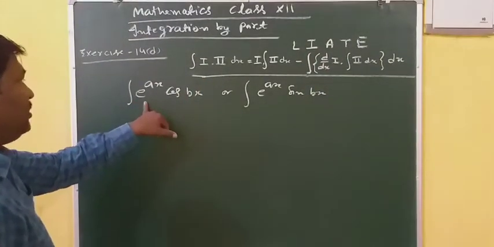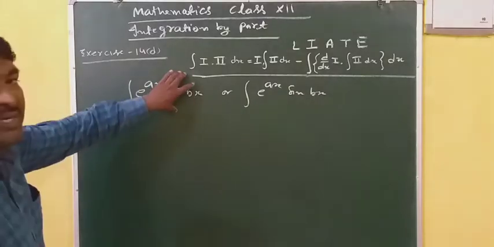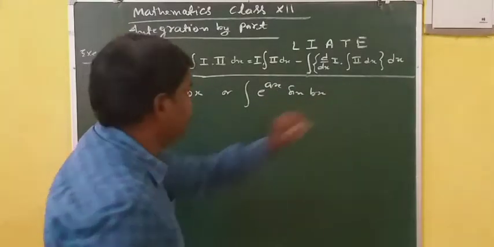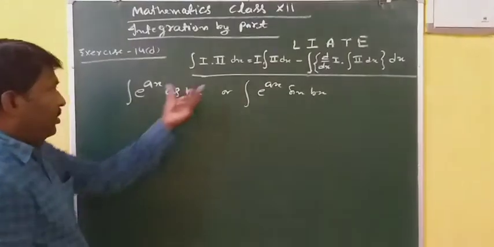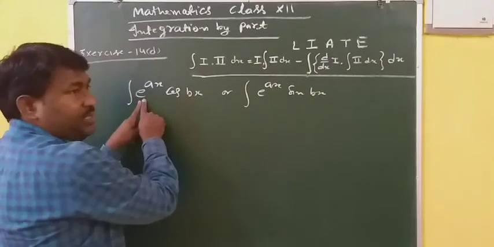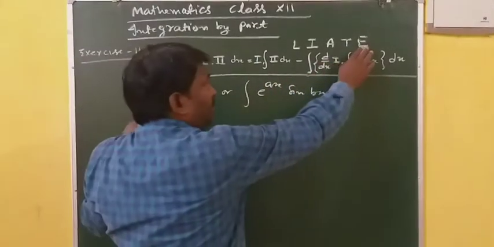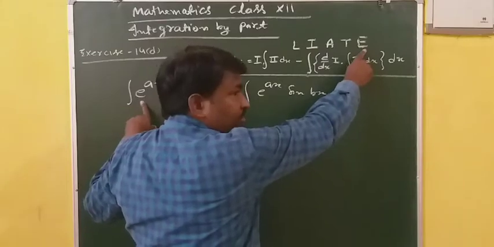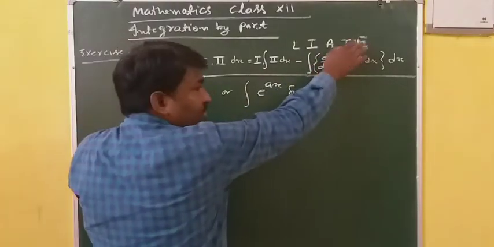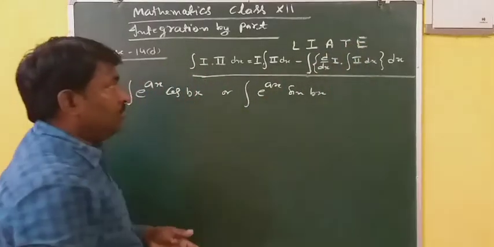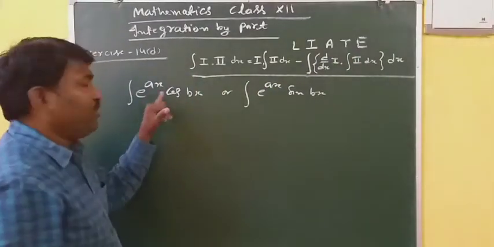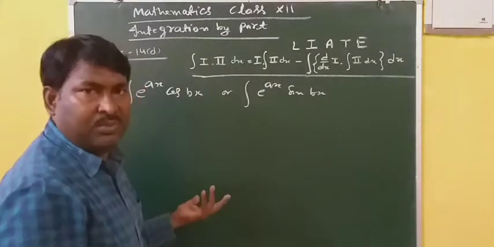If you are given e power x into cos or any trigonometric function, or e power x into sin something, then according to LIATE, here it is a trigonometric function and this is an exponential function. In this rule, the exponential function comes later while the trigonometric function comes first. So according to the rule, you have to take the trigonometric function as first and e power x as second function. You can take it so, no problem.